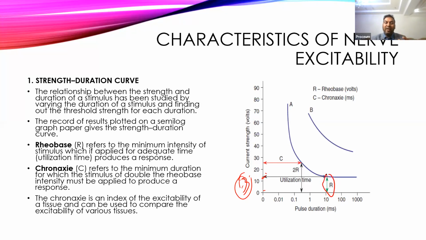Here the threshold stimulus is referred to as rheobase. So how can we define rheobase? The minimum intensity of the stimulus which, when applied for an adequate time, is able to produce a response is called rheobase. And the time required to initiate or produce the response is called utilization time.